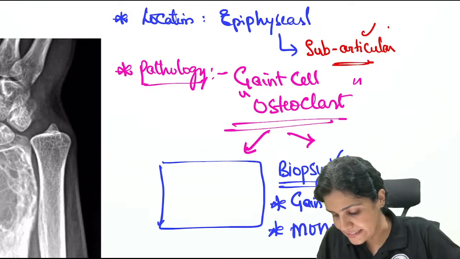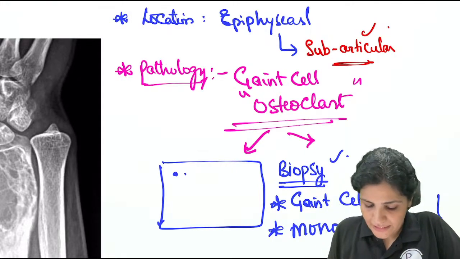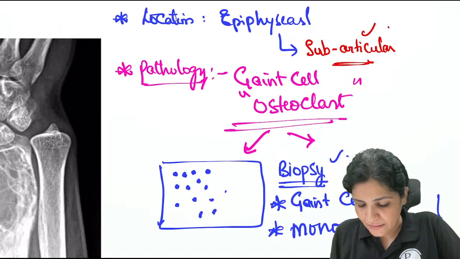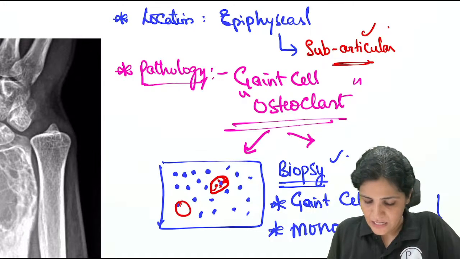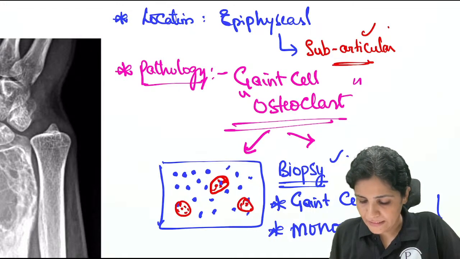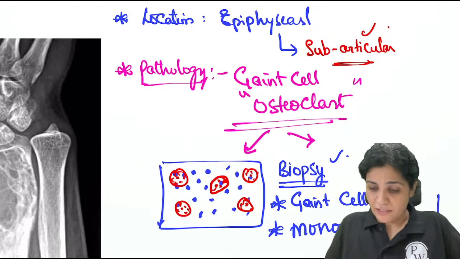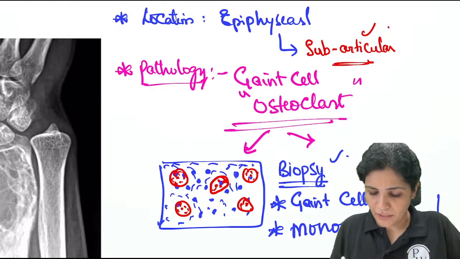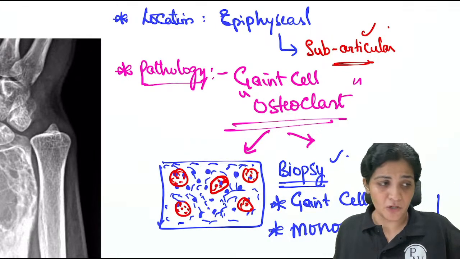Very characteristic feature of the giant cells is that you see multiple mononuclear cells. In between these mononuclear cells, there is an amalgamation of these cells, which results in what is called the giant cells. So you see giant cells in between an ocean of mononuclear cells. This is the typical biopsy picture. Numerous mononuclear cells are there, all in blue color, and the pink color is the giant cell. This is a typical biopsy picture which you have to remember,